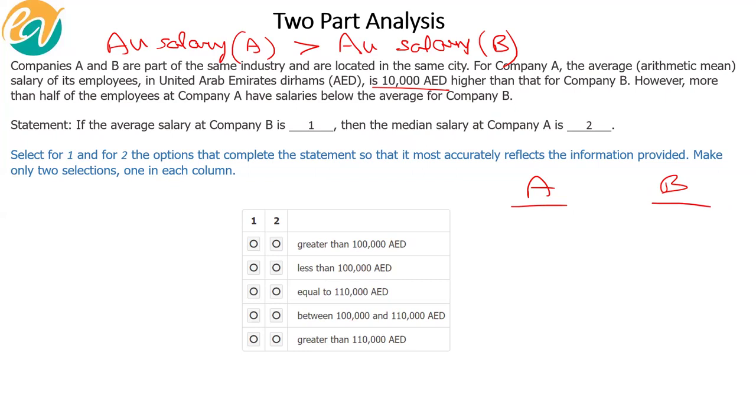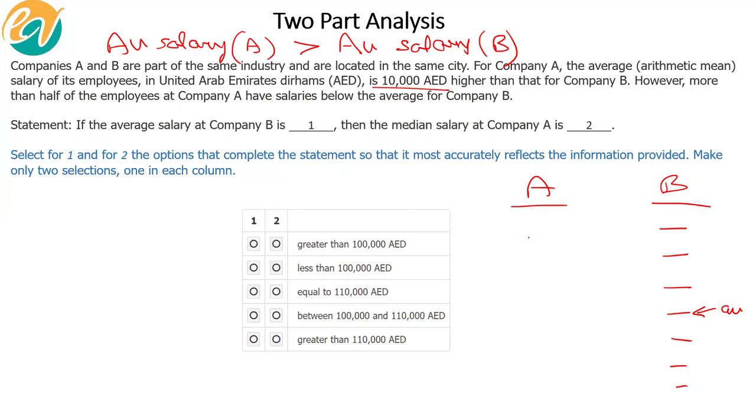Now, if I am arranging the salaries in descending order, right? So let's say this is the highest in company B and then it goes in descending order, meaning reducing. Correct? Now think about it. What's actually happening is 1, 2, 3, 4, 5, 6. Let's add one more. And let us say this is the average salary for company B.